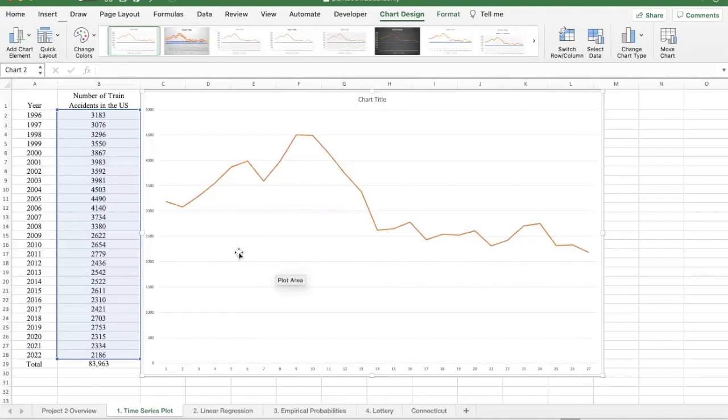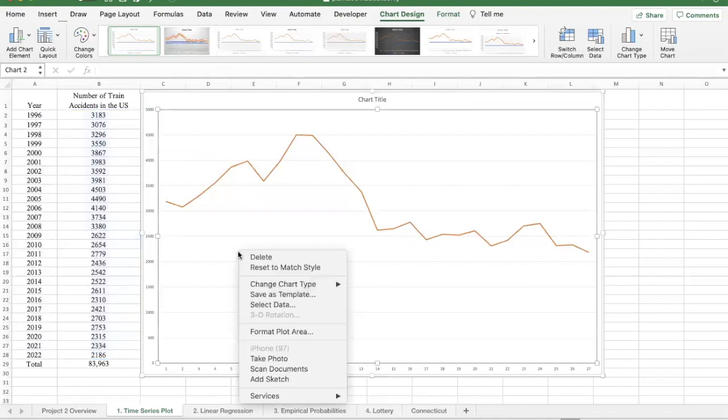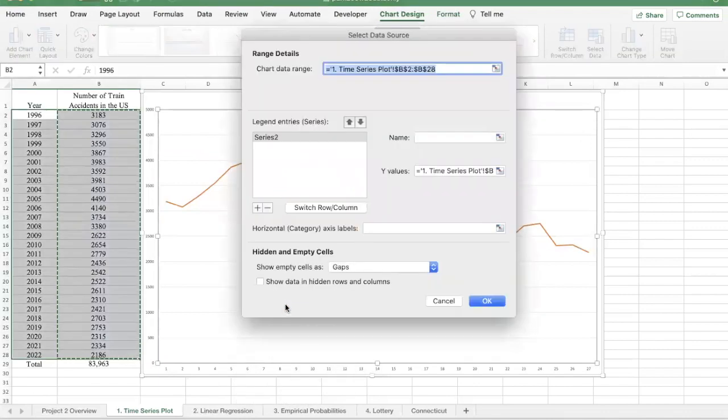Anywhere in the graph, let's go ahead and hit Control-click or right-click if you have a PC. And what we want to do is to select the data.